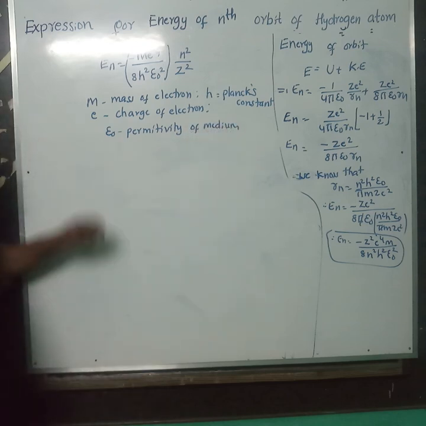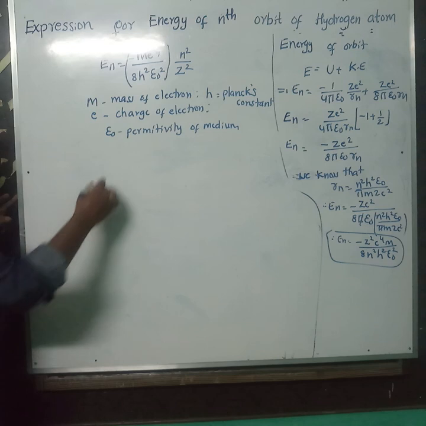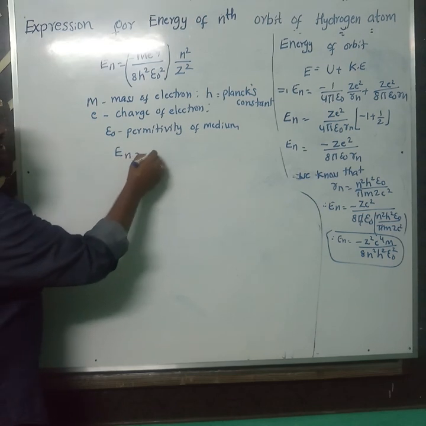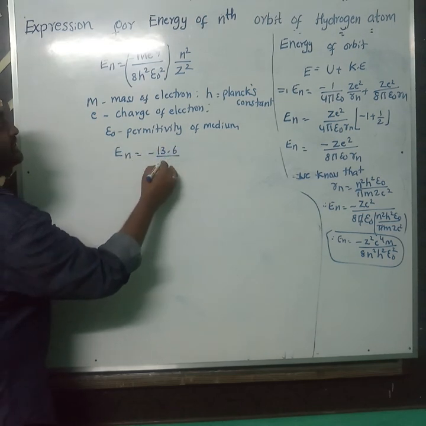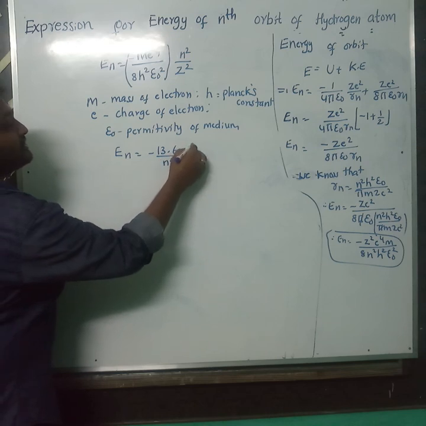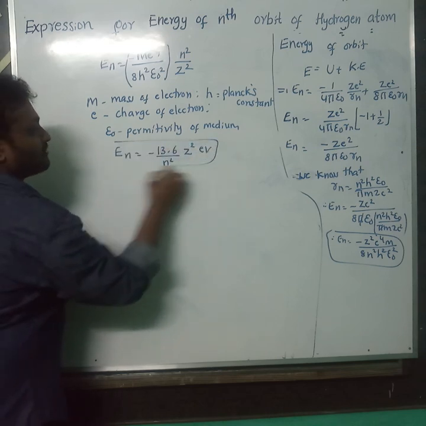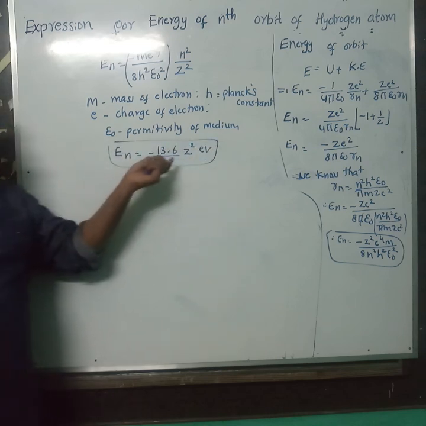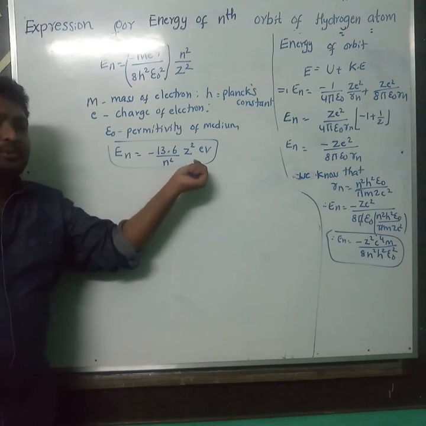We know all these values are constants. Substituting all these values, we get the answer as minus 13.6 Z square by n square electron volts. So this is the final value for energy of the nth orbit of hydrogen.